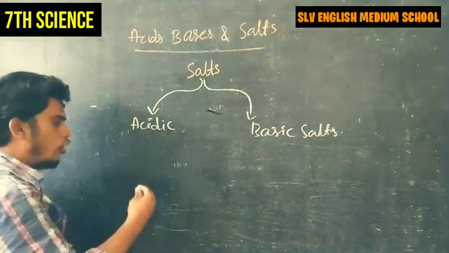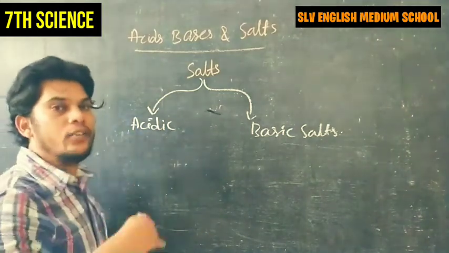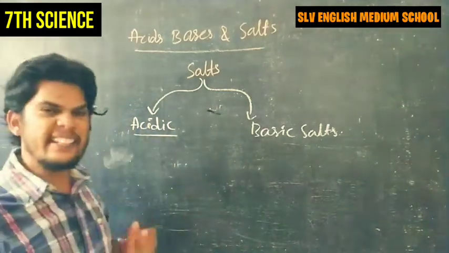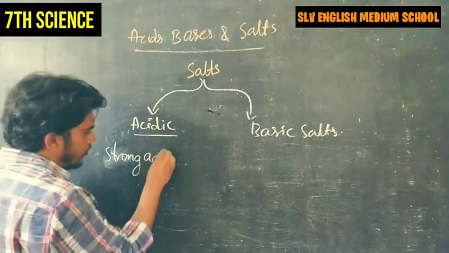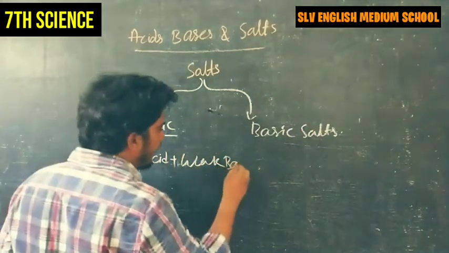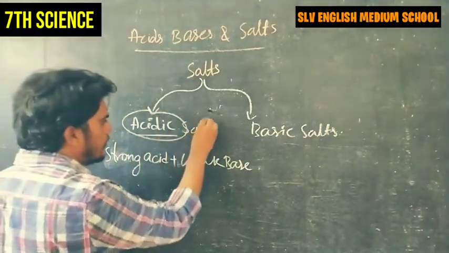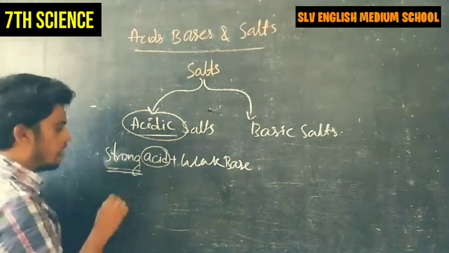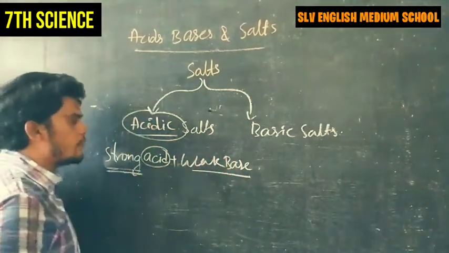Acidic salts are formed when a strong acid and a weak base react with each other. Are you clear? Here the dominant character is acidic because it is strong. So when a strong acid reacts with a weak base, it forms acidic salt.